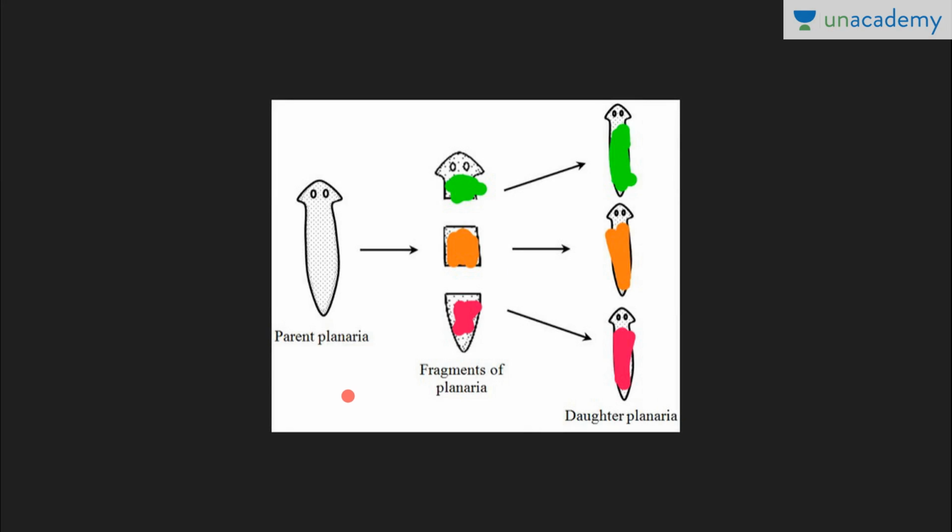So this picture is showing fragmentation in planaria. This is the parent planaria. Now it splits into three fragments and each fragment develops into a new individual. That is, these are daughter planaria.